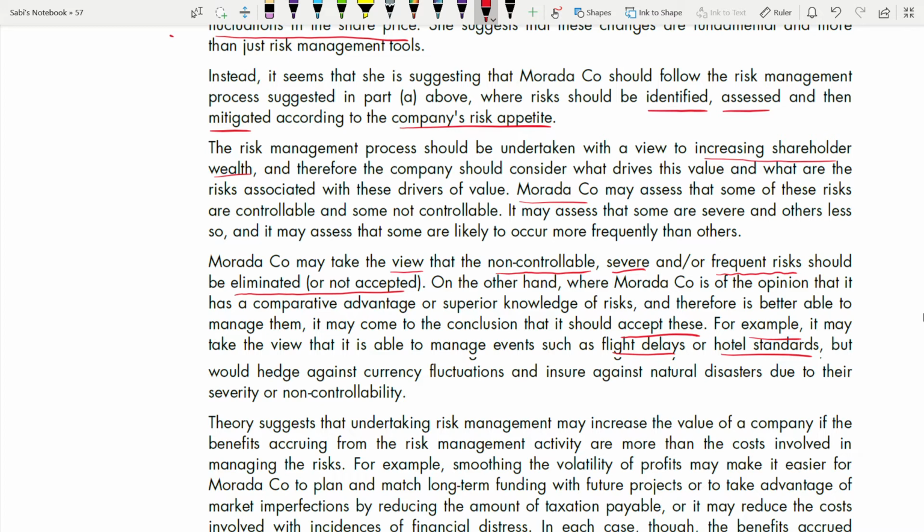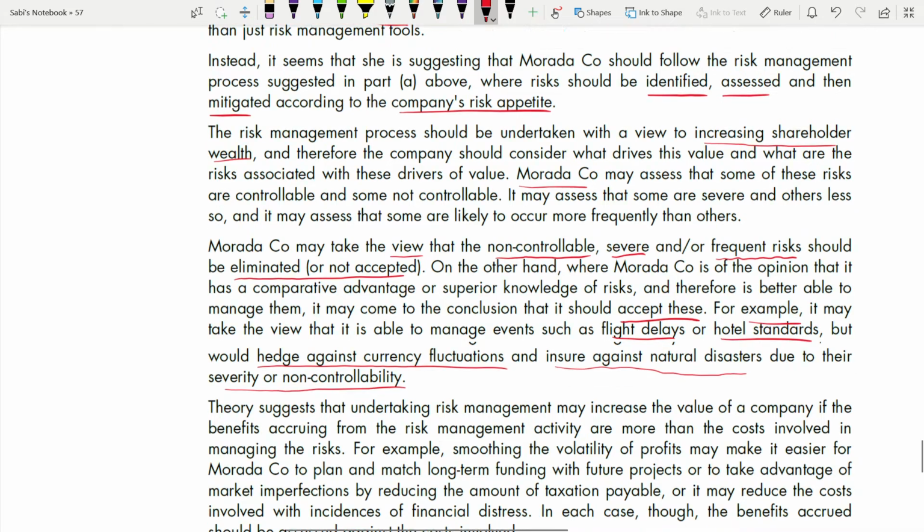So it may take the view that it can manage the flight delay or hotel standards, but would hedge against currency fluctuations and insure against natural disaster due to their severity or non-controllability. Exactly. Natural disaster is so severe and you cannot control it. It does not happen very frequently, but once it happens, it's very severe. So it's better to go for insurance for that. You are transferring the risk and you are hedging the currency fluctuations to mitigate the risk. If you can manage, it means you can avoid flight delay and hotel standards going down. Okay, you have to give such examples.